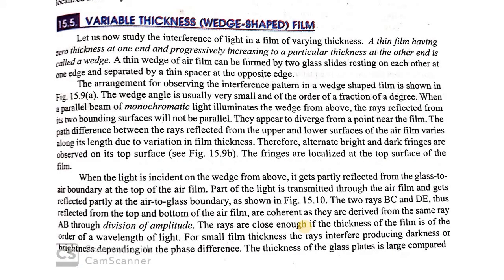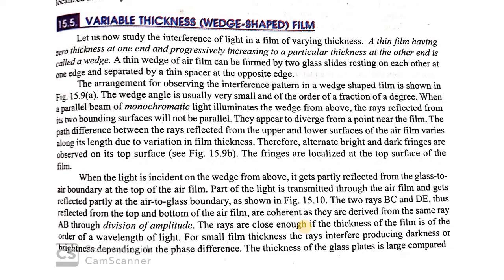A thin film having zero thickness at one end and progressively increasing thickness at the other end is called a wedge. A thin wedge of air film can be formed by two glass slides resting on each other at one end and separated by a thin spacer at the opposite edge. The arrangement for observing the interference pattern in a wedge-shaped film is shown in figure 15.9a. The wedge angle is usually very small, of the order of a fraction of a degree.